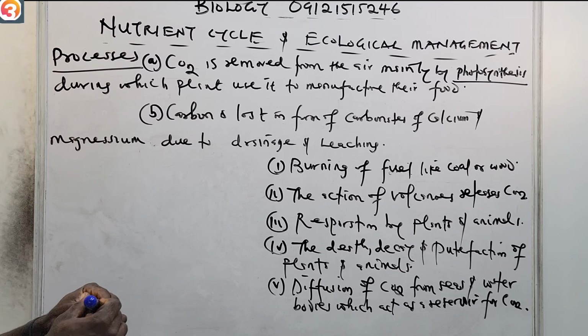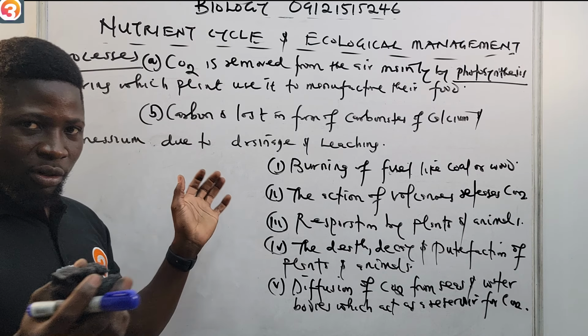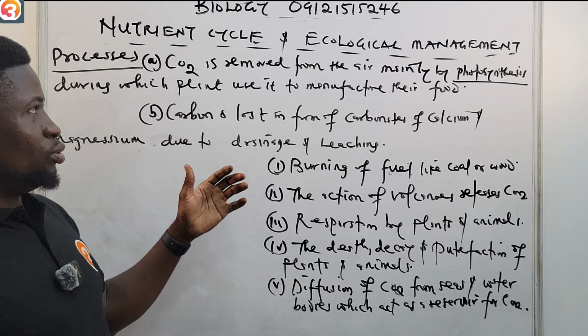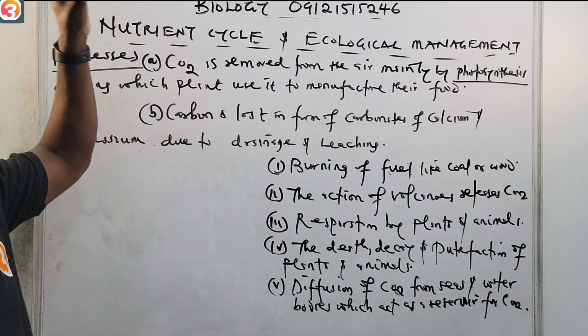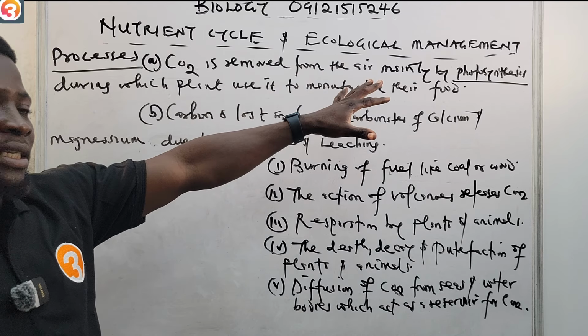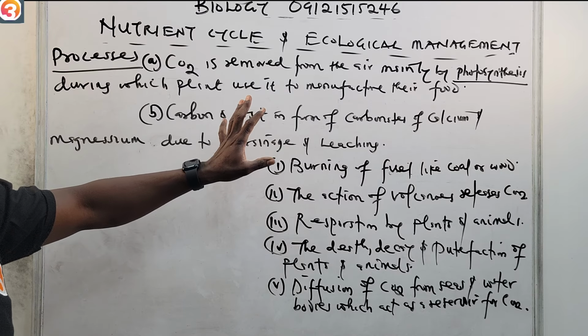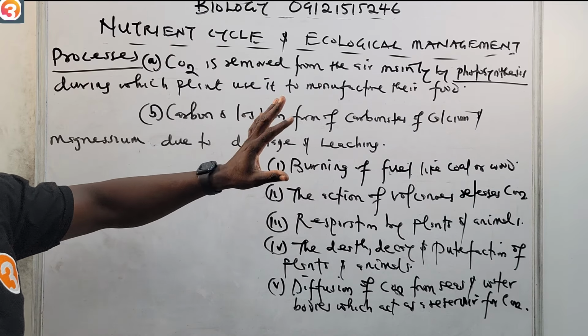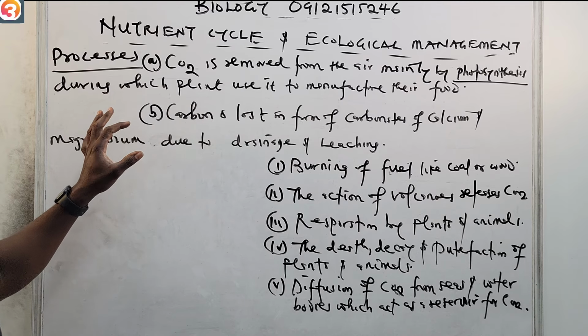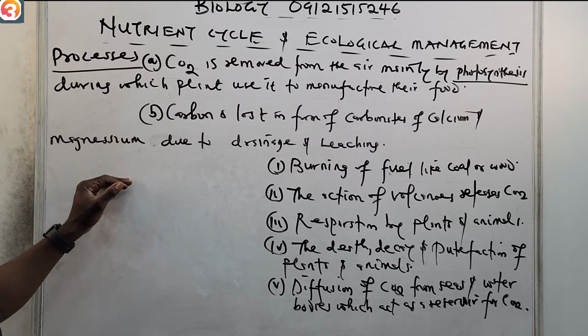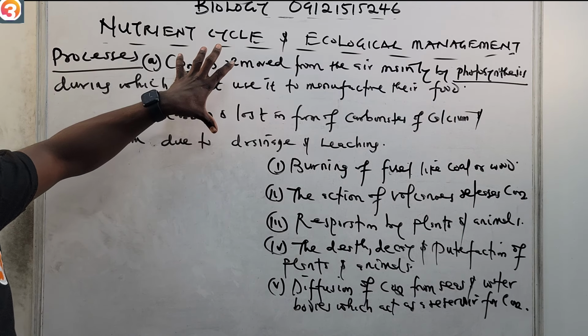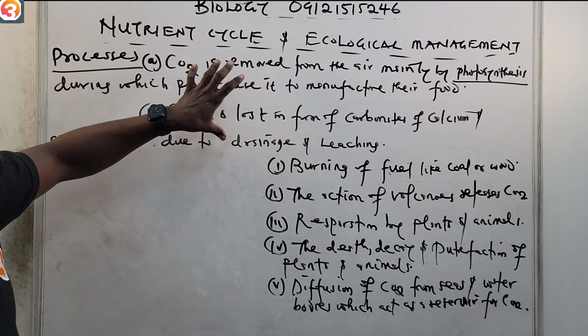So these are the ways that the atmosphere gets its supply of CO2. This is the way it is lost: through photosynthesis and due to the process of leaching and drainage. Carbon is lost in the form of carbonates of calcium and magnesium. This is the way the atmosphere loses CO2.